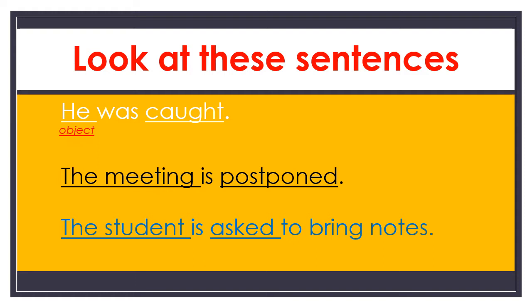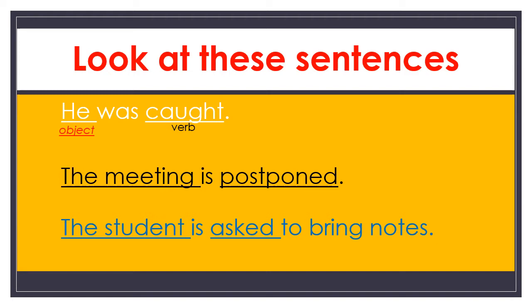Look at the first sentence. He was caught. Here, he is acting as an object. It is not a subject. You know well, what is the verb here? Yes, caught. He was caught by somebody else.